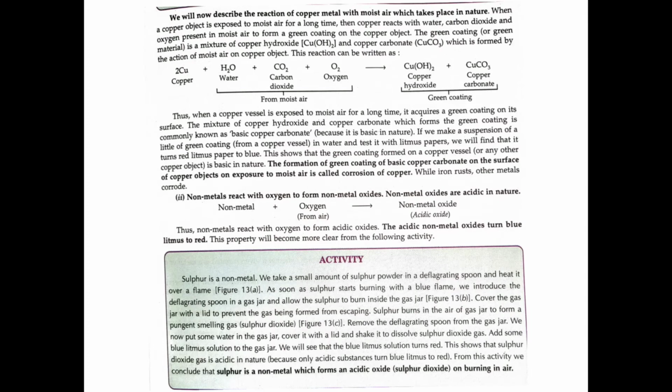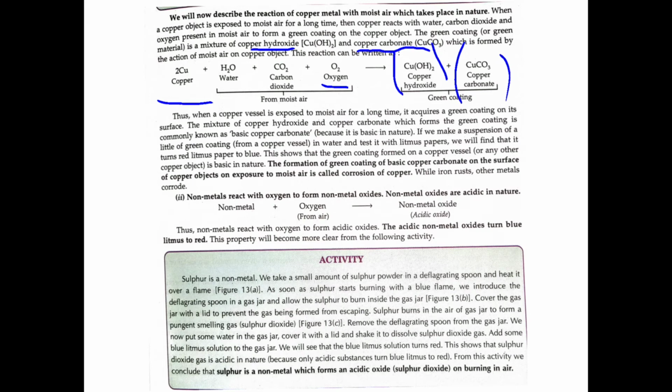The green coating material is a mixture of copper hydroxide and copper carbonate, which is formed by the action of moist air on the copper object. The reaction is: copper plus water plus carbon dioxide plus oxygen gives copper hydroxide and copper carbonate. So copper hydroxide and copper carbonate are the reason for the greenish appearance on the copper vessel.